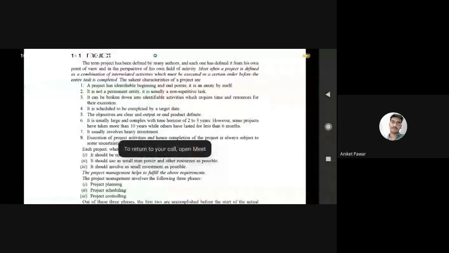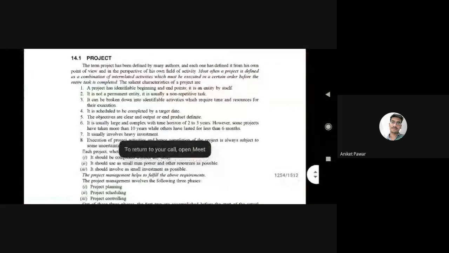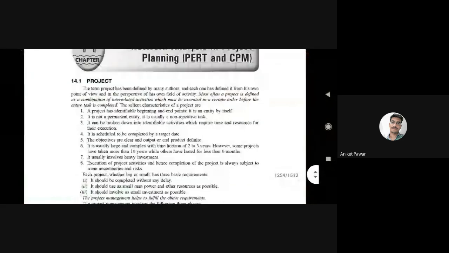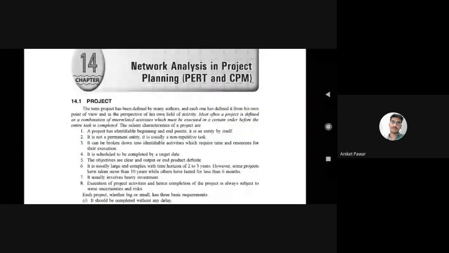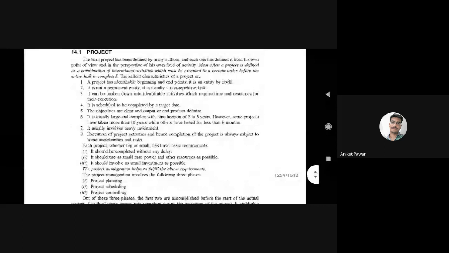Now the last chapter is the CPM part. What is the CPM part? CPM is nothing but network analysis, the project plan. Tasks will be there, because if you consider any one project, that project will have tasks.